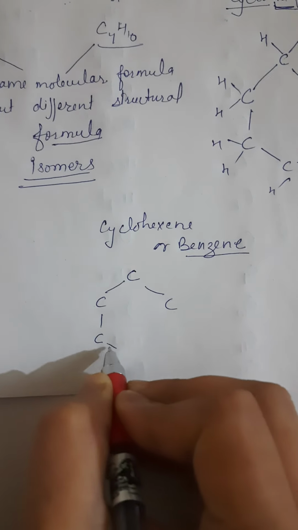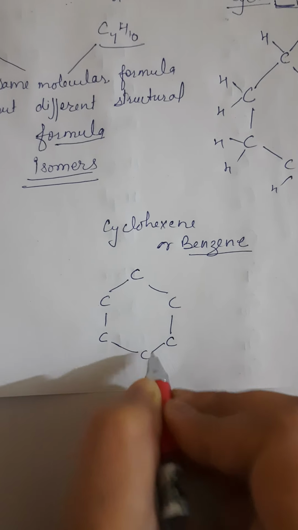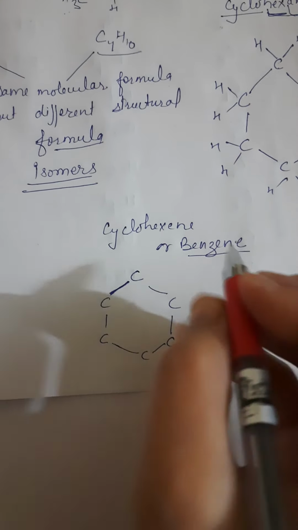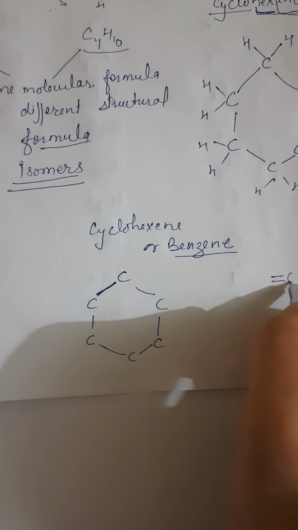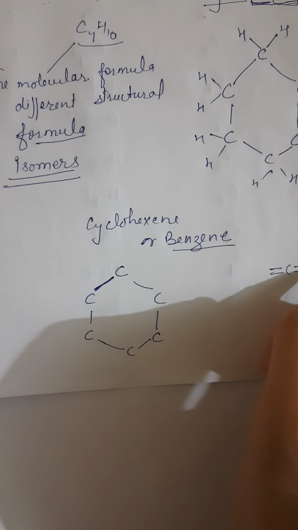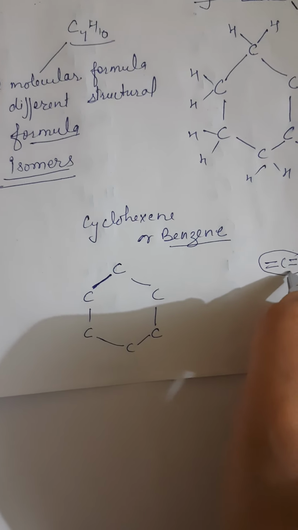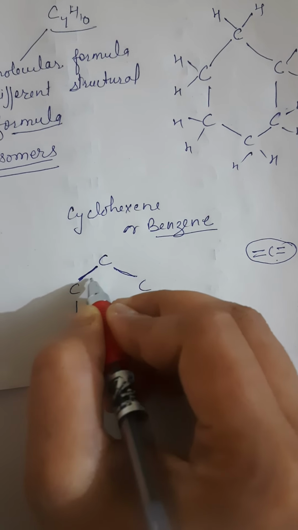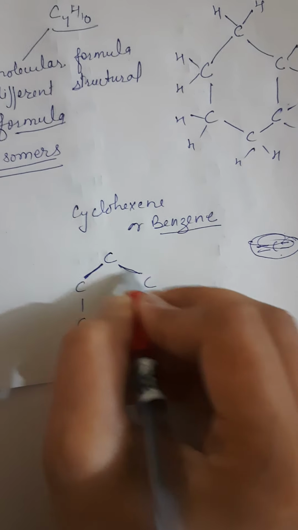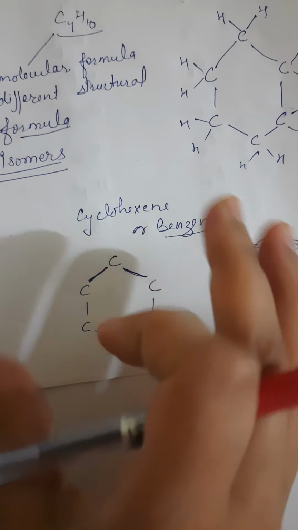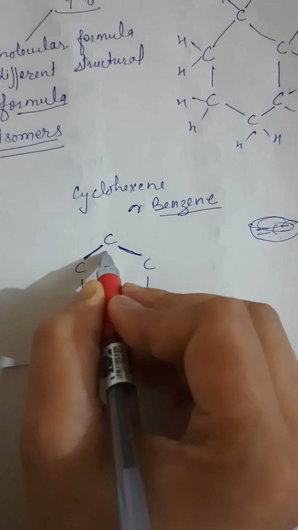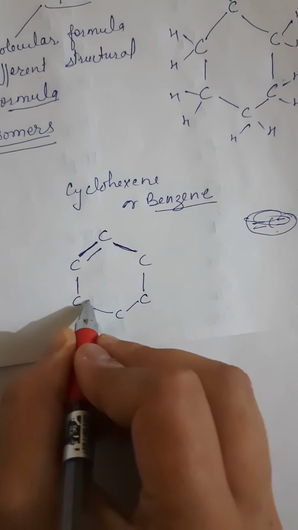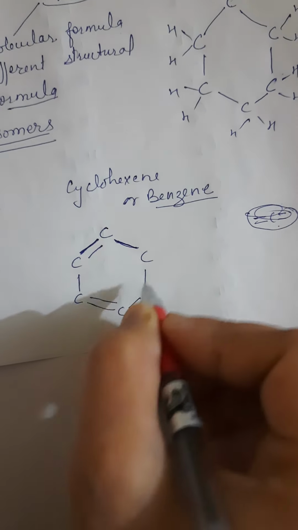First 6 carbons. Then see the 2 double bonds. You can't write 2 double bonds together in a cycle. For this, you will write a double bond, then you will not write a double bond, then again a double bond, then a single bond, then a double bond.